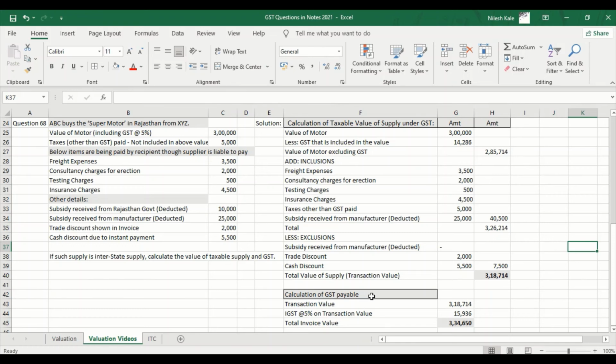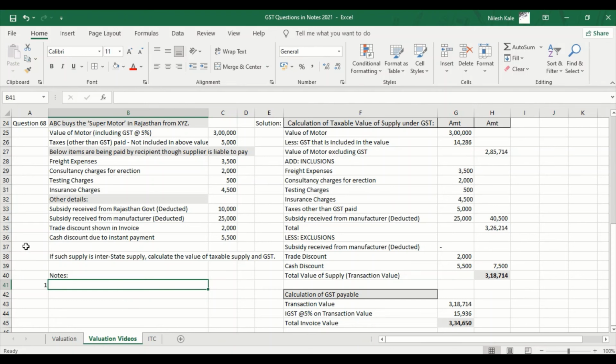You will have to write notes for these questions, right? I will write notes here for your understanding. Notes. Note number 1. See, this is where notes are required. Subsidy received from manufacturer, which is deducted already. I have added it. I have not taken any amount here. These are the two important things, right? And you can write a third note related to this calculation, right?